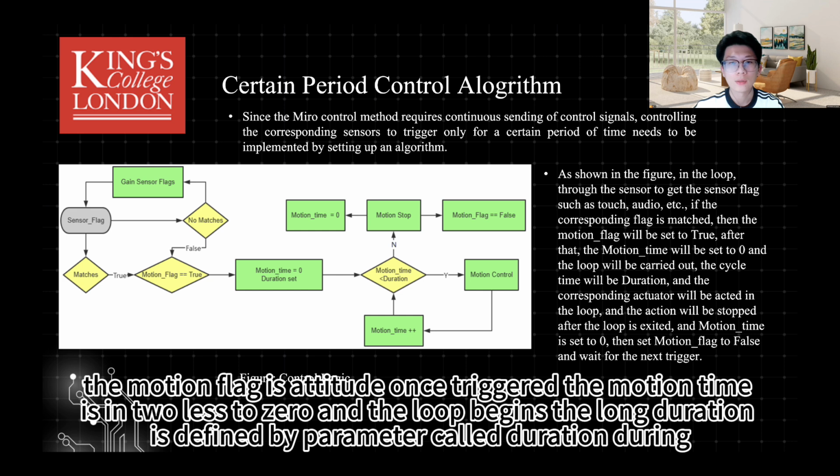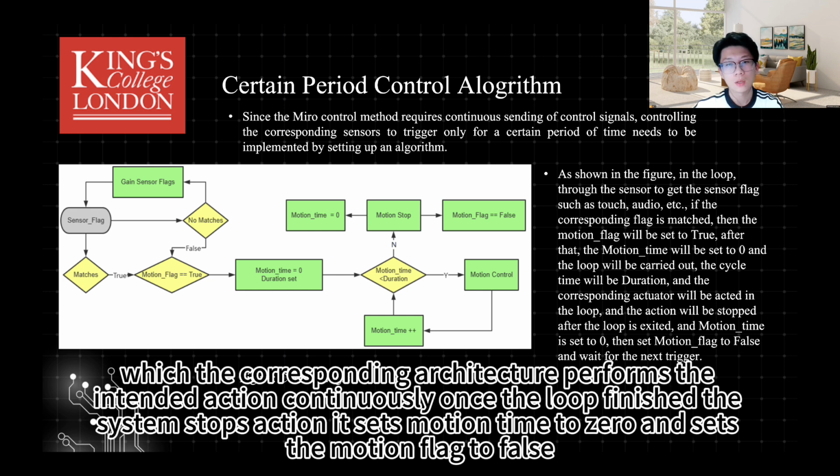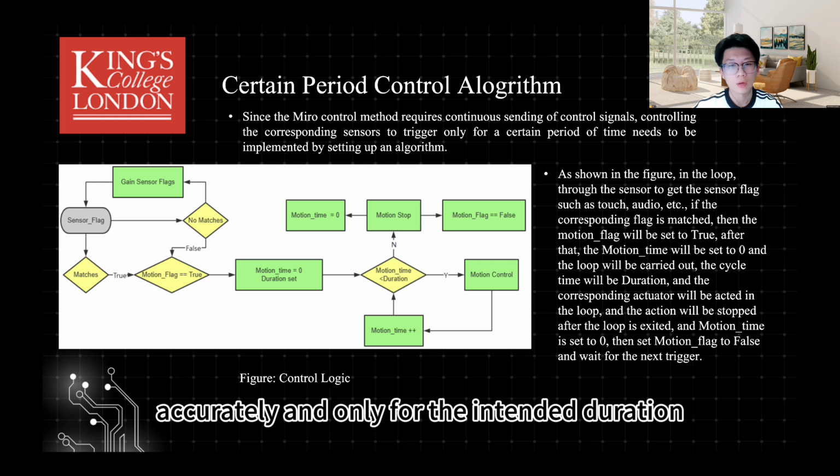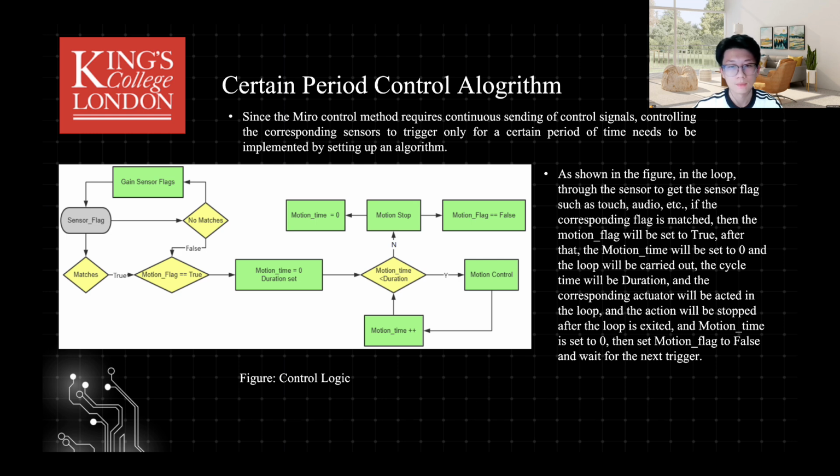The run duration is defined by a parameter called duration, during which the corresponding actuator performs the intended action continuously. Once the loop finishes, the system stops the action, resets the motion time to 0, and sets the motion flag to false. And then the system will wait for the next valid trigger to begin a new round. So this algorithm ensures that each action is performed accurately and only for the intended duration.